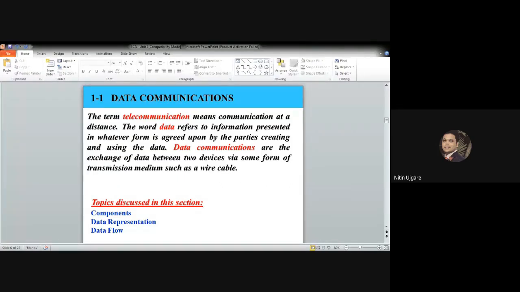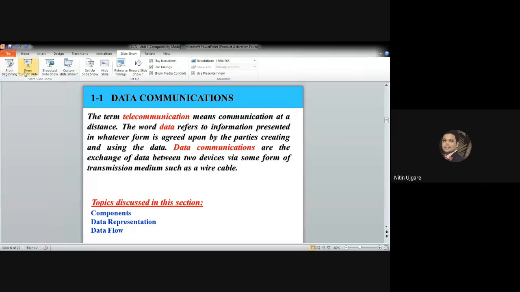Hardware means there may be routers, switches, hubs, and so on. And software is nothing but the protocols that we design so that the communication takes place in some agreed upon way. The effectiveness of a data communication system depends on four fundamental characteristics. So what are these four fundamental characteristics?